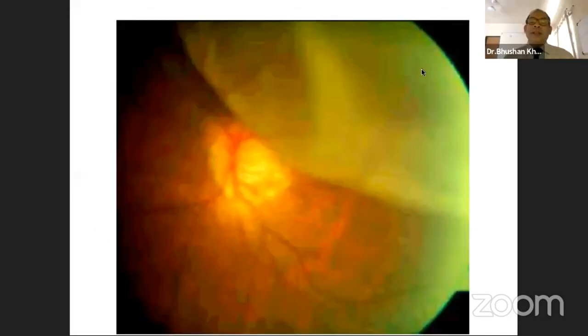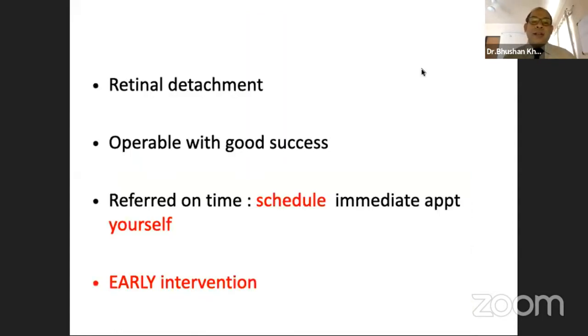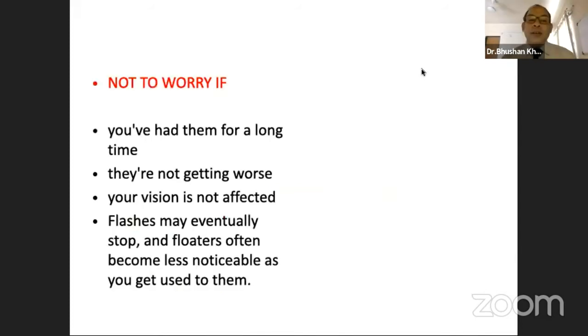Some patients, however, may present to us with a retinal detachment. We should emphasize to these patients, as a general ophthalmologist, that he needs early intervention. It is operable with very good success rates, and we can help the patient schedule an immediate appointment with a retinal surgeon. So to re-emphasize, in a majority, PVD is a normal process of aging, and you can neglect the symptoms if the patient has had these symptoms mostly for a long time. Vision has been good and flashes have eventually stopped.